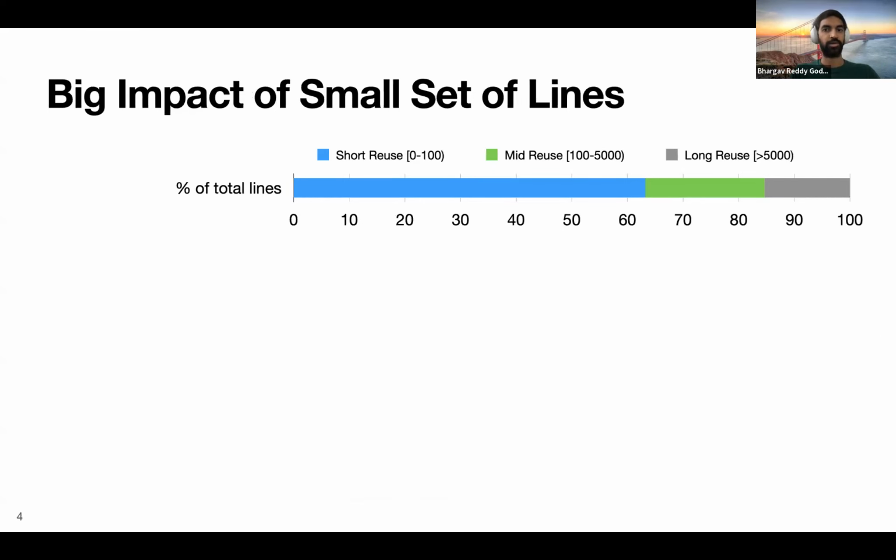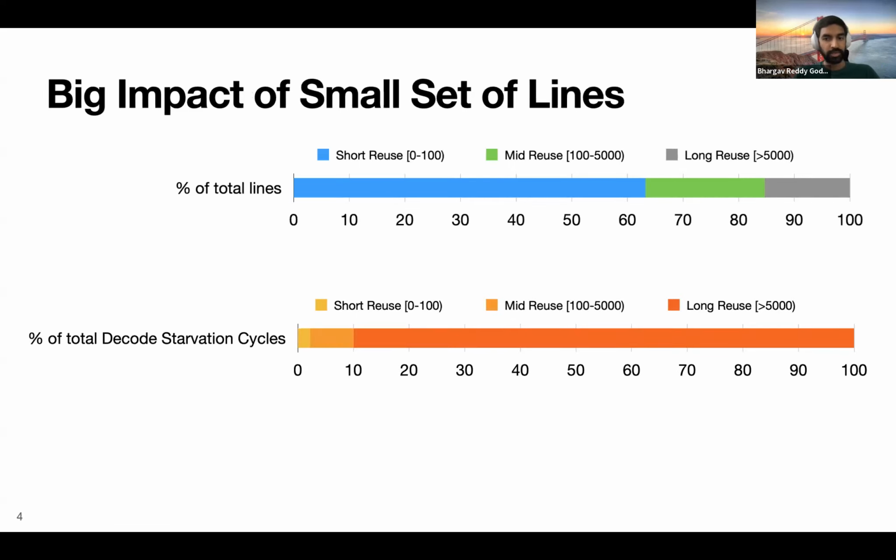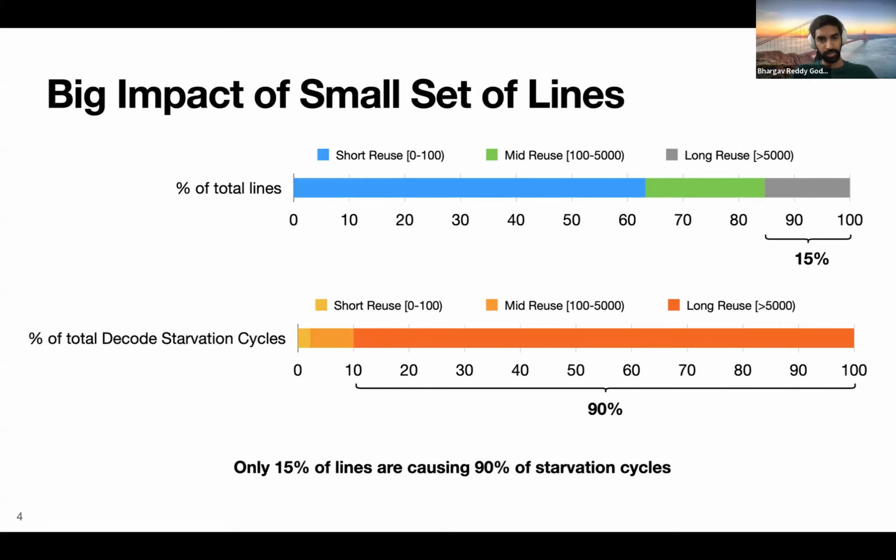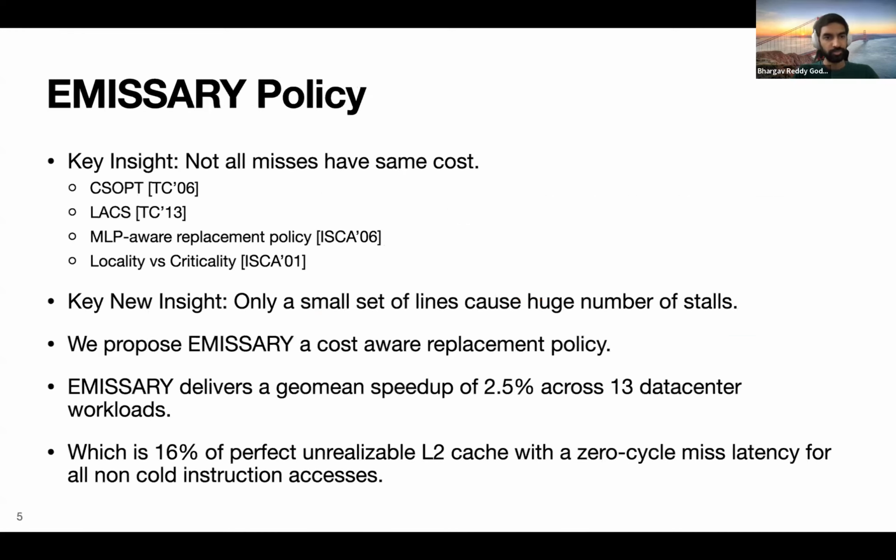What are the kind of lines that are causing these stalls? Here is a distribution of all lines by the reuse distance. A short reuse line would hit in L1, a mid reuse line would hit in L2, and a long reuse line would miss in L2. When we look at stalls caused by these categories, we see that 90% of stalls are caused by only 15% of lines. This shows that only a small subset of lines are responsible for a huge number of stalls.